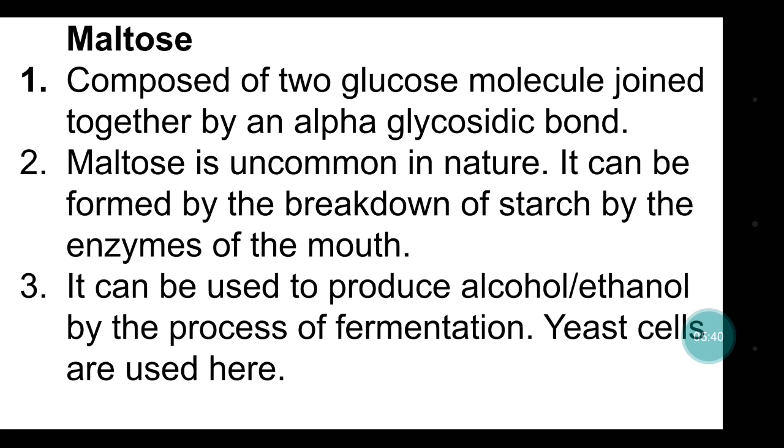Now the maltose. Maltose is composed of two glucose molecules joined together by alpha glycosidic bond. Maltose is uncommon in nature. It is not found generally in nature. It can be formed by the breakdown of starch by the enzyme of the mouth. So in the mouth saliva is present.